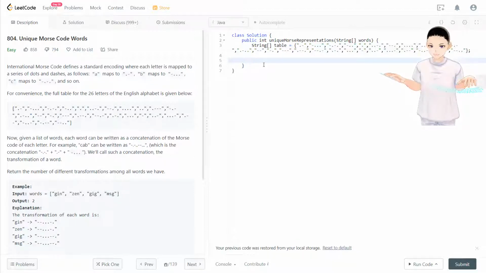After this, we loop through every string in here and put it in the set. The set will contain all the unique translations. So we have a set of strings equal to, and we'll loop through every string in words.